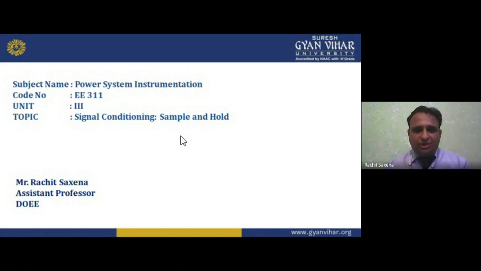Now in Unit 3, which we are running on, we have already studied signal conditioning. Why is it necessary? Because if I am getting the signal in analog form and I am using an instrument which works on digital, first I have to convert that analog into digital.